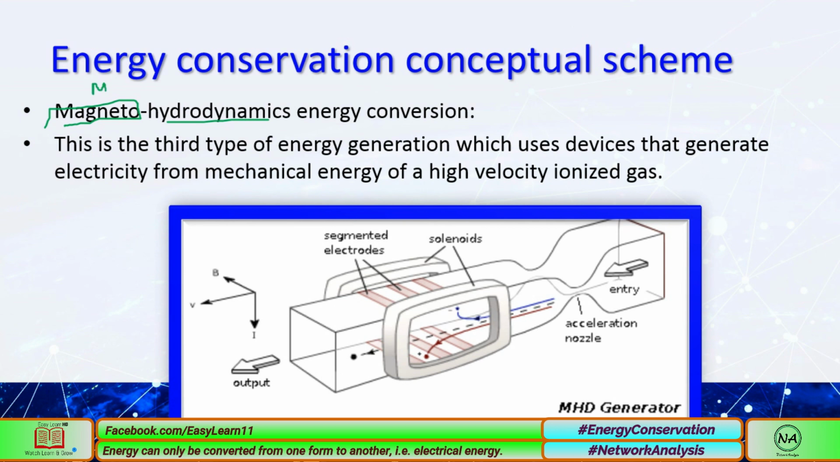M stands for magneto, HD comes from hydrodynamic. MHD is the short abbreviation of this generator. Like the conventional generator, like the Faraday's law generator, it relies on the moving of a conductor through a magnetic field to generate electric current. Same is the case here, but it uses hot, high velocity ionized gas, like plasma, as the moving conductor. When it passes through, this is the input, this is the output, and we are generating electricity.